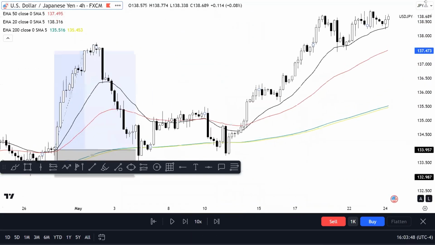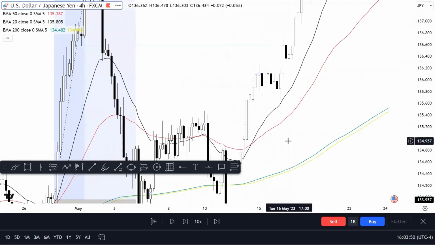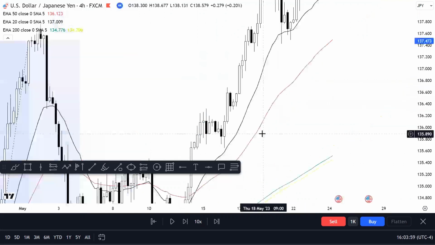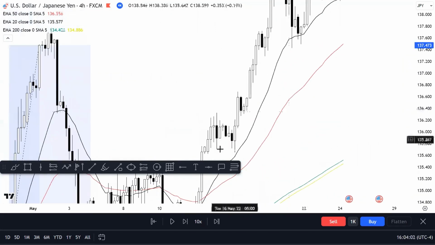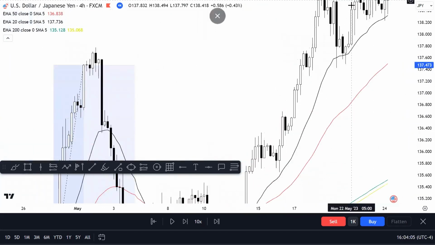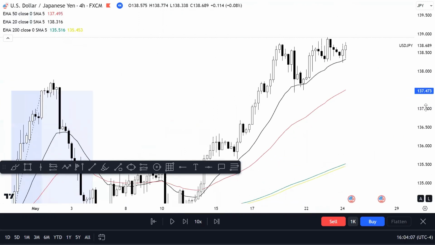And the same sort of thing happens again. We break structure, we come back down, we're above the 200 period moving average, we come down to test the 20 EMA, we form a nice bullish signal, you get involved, you can put your stop loss below this red EMA right here, which is the 50 EMA, and you can then target this high, which delivers you with another great trade.